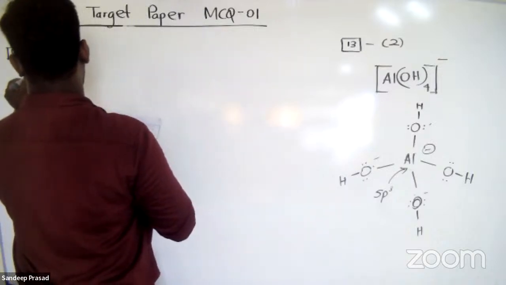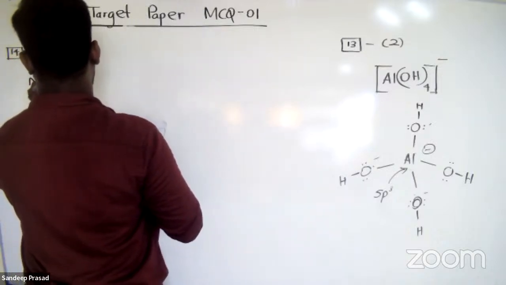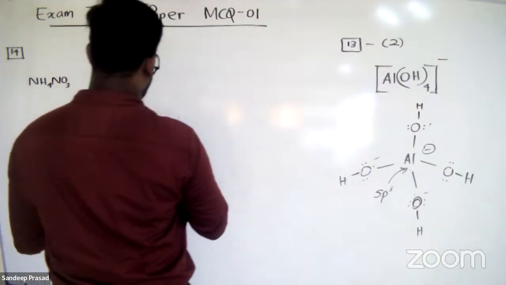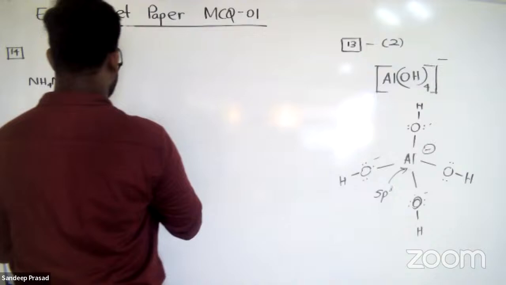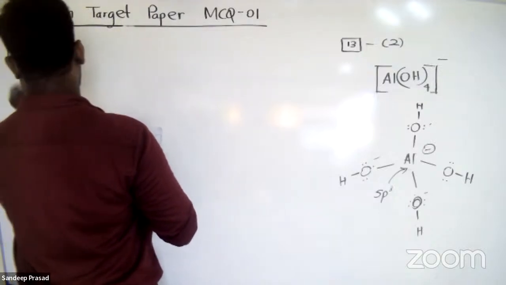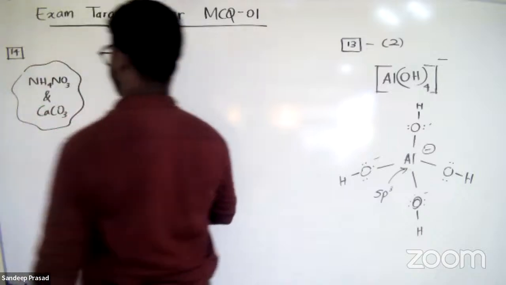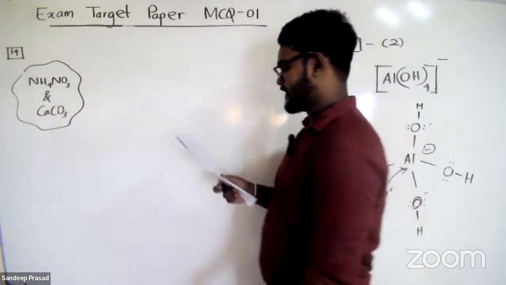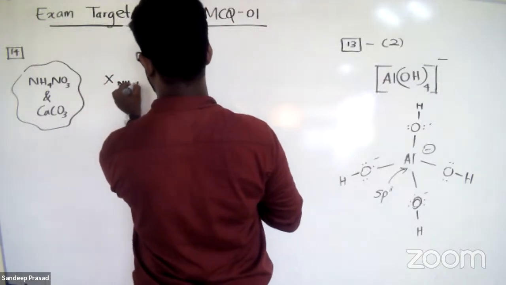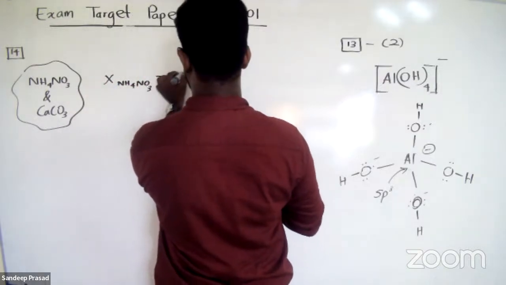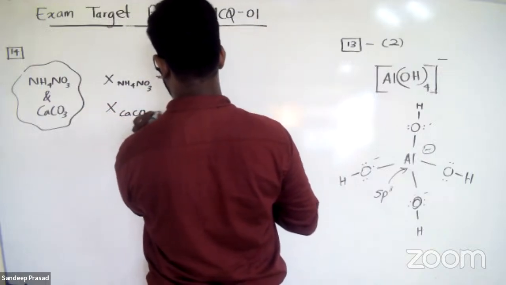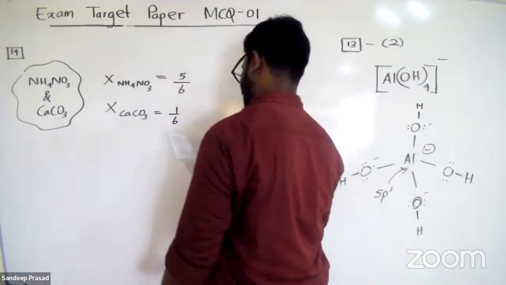The mole fraction of ammonium nitrate is 5/6 in a solid mixture that consists only of ammonium nitrate and calcium carbonate. So there is a mixture containing ammonium nitrate and calcium carbonate. They have given that the mole fraction of ammonium nitrate is 5/6. So therefore we can understand the mole fraction of calcium carbonate is 1/6.